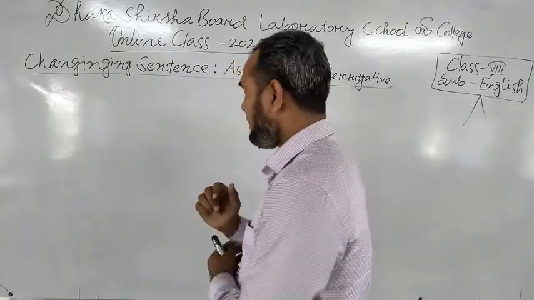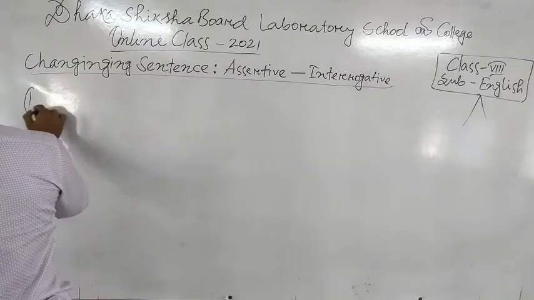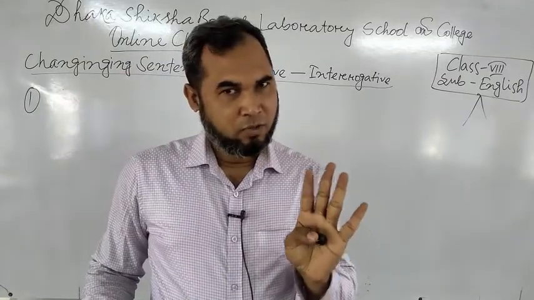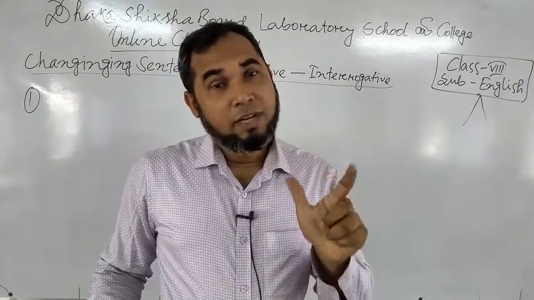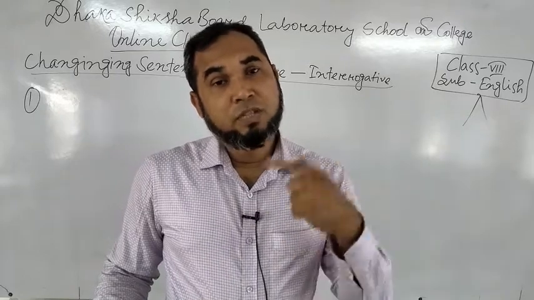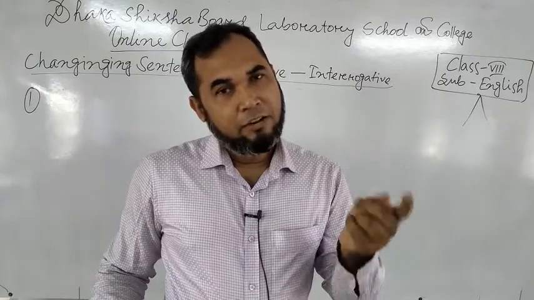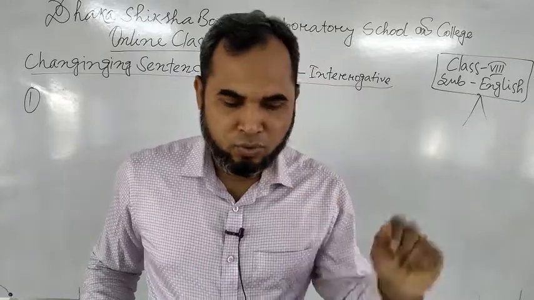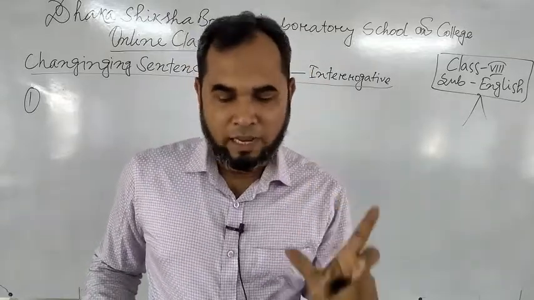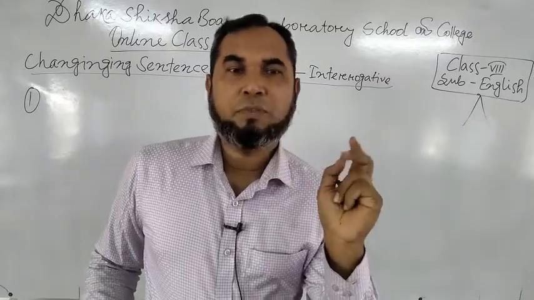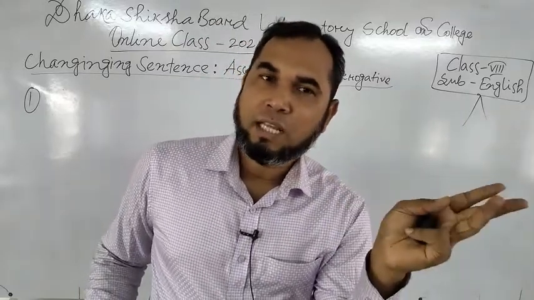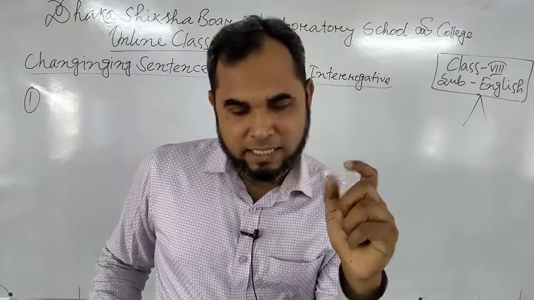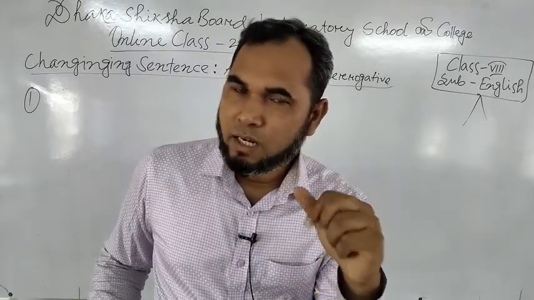First of all, number 1, the important thing is, if the assertive sentence denotes positive or affirmative meaning, and if you have an auxiliary verb, then you have to use that auxiliary verb in front with n't, then subject, then extension, then sign of interrogation.